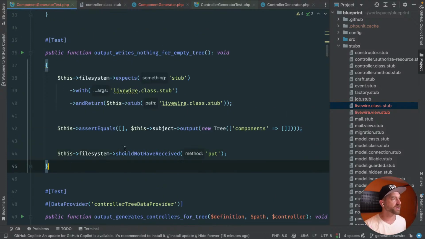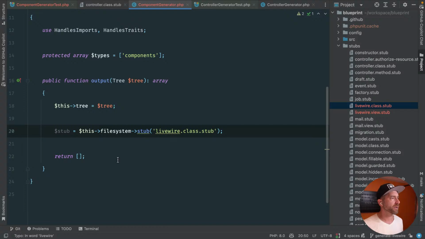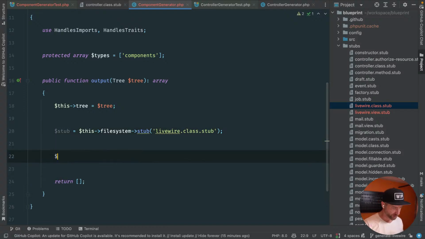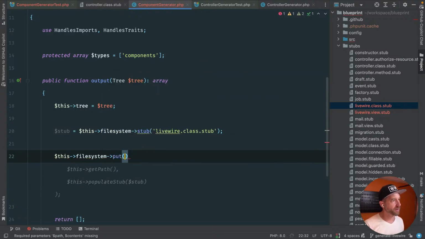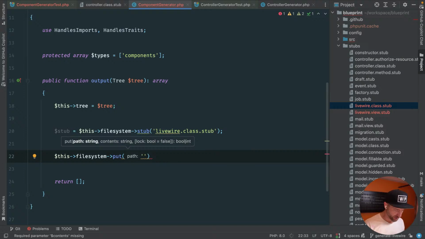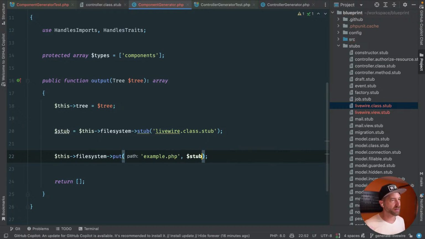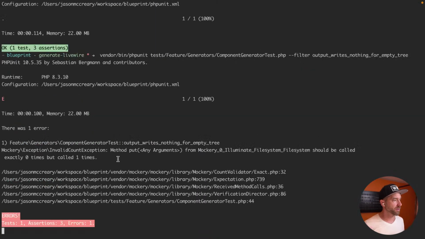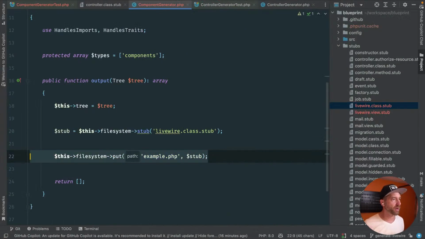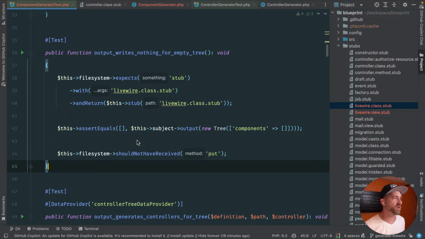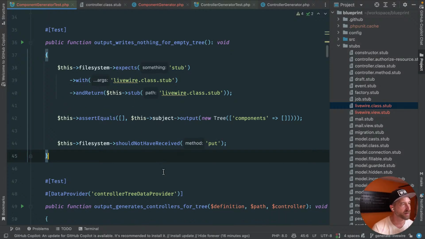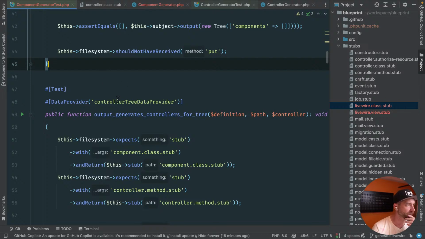And yeah, let's just play with that for just a second. Again, I don't know why that would have been there, so let's just say something like this, file system put in whatever path we're in here, so it doesn't really matter. Example.php stub. All right. Okay, method put should be called exactly 0 times, but called 1 time. Okay, cool. So that is being tested. I don't know why that was above where it was, but it's okay. I think either way, it both works.